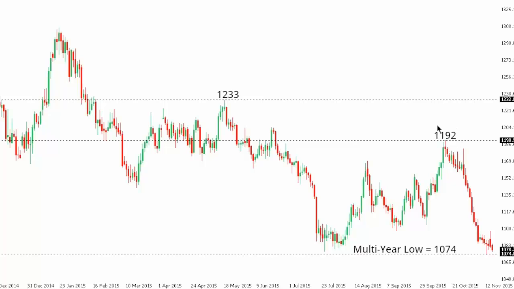1192 is that critical resistance point to look at above, and if the market can establish above that level, it will solidify the prospects for a meaningful base. But again, inability to hold above 1074 and a break below would open the door for a fresh acceleration of declines down towards those critical psychological barriers at 1000.